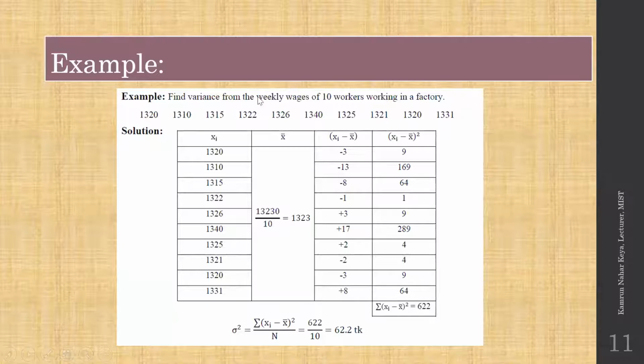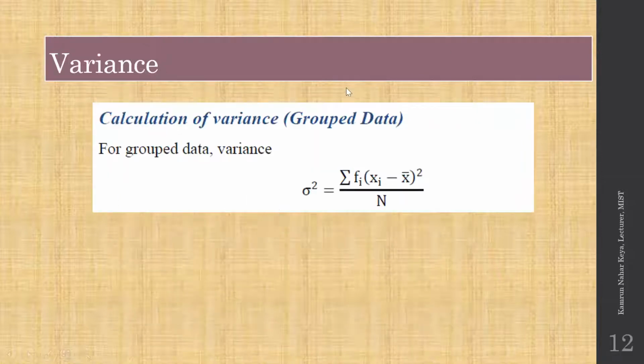We only have some data like 1, 2, 3, 4, 5, 6, 7, 8, 9, 10 for 10 data, so we directly write it as xi. If the data is 20, 30 or 40, then we can't do it like this. We have to make them group data. I showed those types of problems in the last two or three classes, so I know you know this. This is for ungrouped data, and this is for group data. If we have group data, we have a frequency, and we just multiply the frequency in the summation.